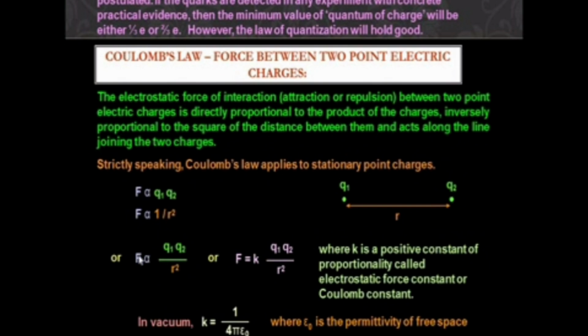We can combine these two equations: F is proportional to Q1 Q2 by R square. Multiplying by a constant, we can convert the proportionality into an equality. So F is equal to K Q1 Q2 by R square.